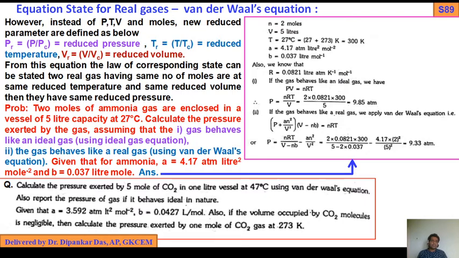However, instead of pressure, temperature, volume and moles, new reduced parameters are defined as below. PR equals P by PC. PR means reduced pressure, pressure by critical pressure. TR, reduced temperature, T by TC. VR, reduced volume, V by VC.